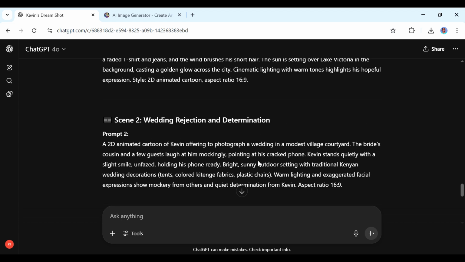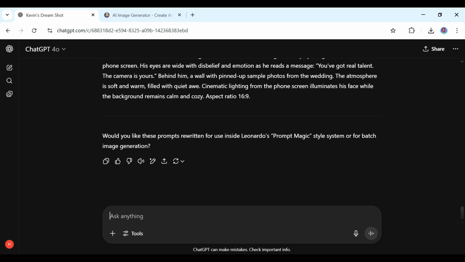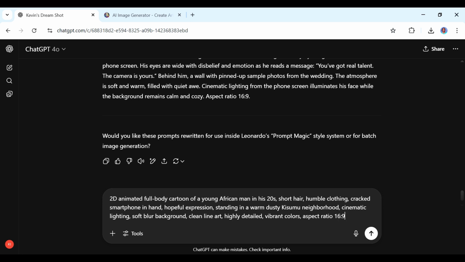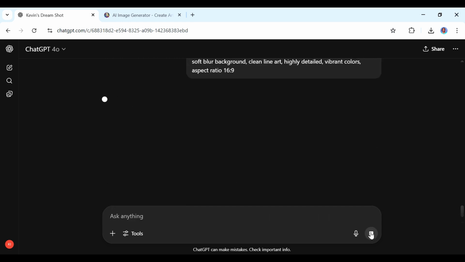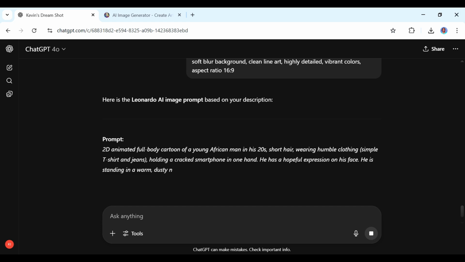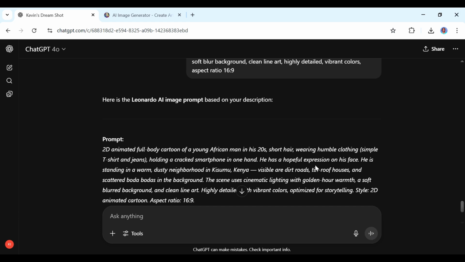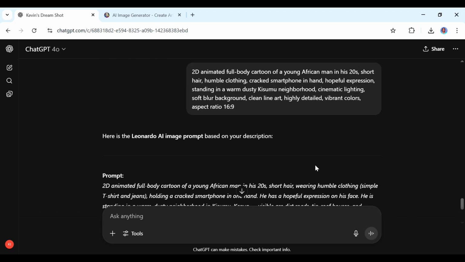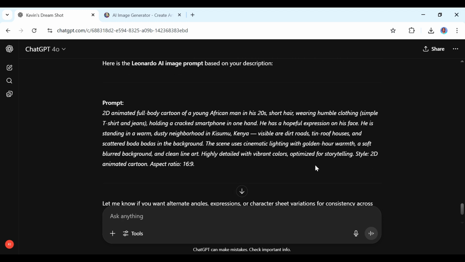But before we start creating them, there's one more prompt that I would want us to put in here, and I'm also going to leave this prompt in the description down below. Why this prompt is important is because it is going to give us a sort of portrait of what Kevin looks like, and this particular portrait of Kevin is what we're going to be able to play around with in case we don't get many images of Kevin. And again, ChatGPT gives us the prompt we're going to use in Leonardo.